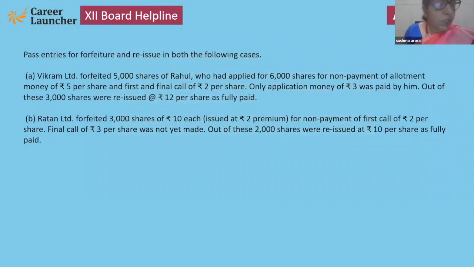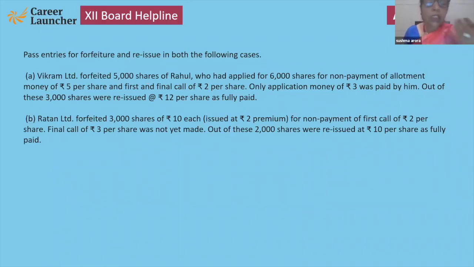Now, this is the question. Please focus on these types of questions because in the 6-marker question, you will get these types of questions in the option as well. So pass entries for forfeiture and reissue. No need to pass all the entries. This question is given only for forfeiture and reissue. So Vikram Limited forfeited 5,000 shares of Rahul, who applied for 6,000 shares.